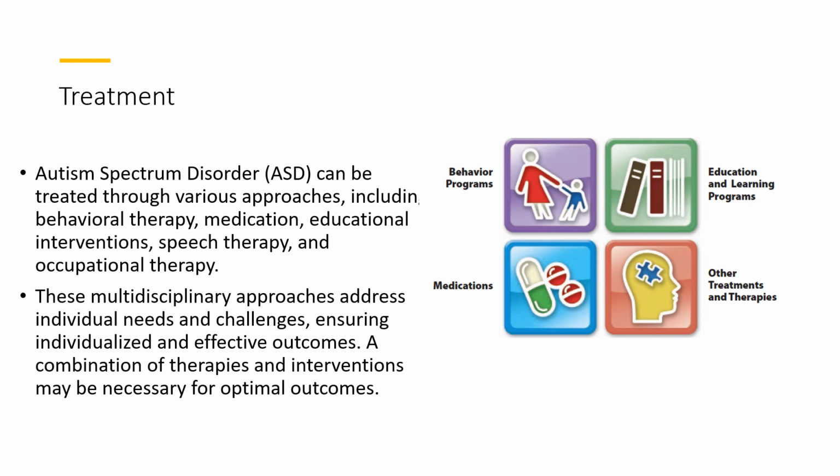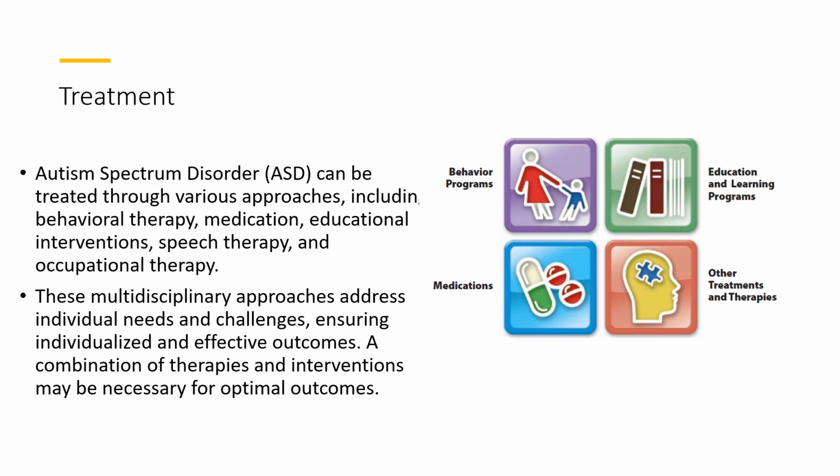Second is medication. Medications can be used to treat specific symptoms of autism, such as anxiety, depression, or aggression. However, medication is typically used in conjunction with other therapies and should be closely monitored by a healthcare professional.